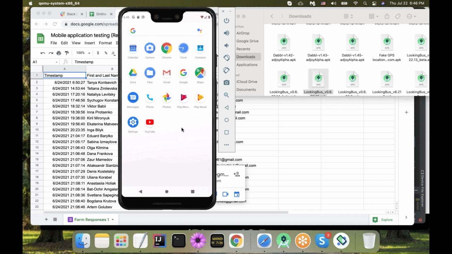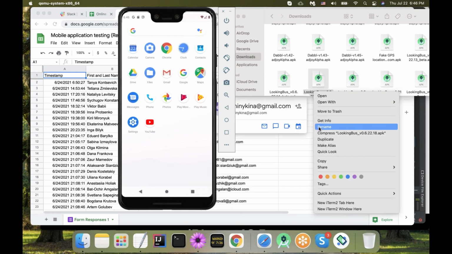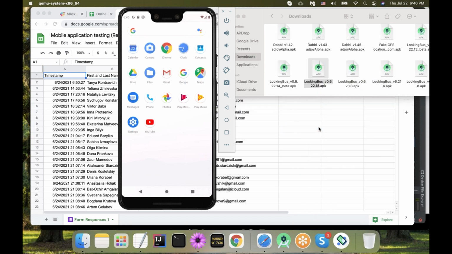So unfortunately, what I would have to do right now is install it from the command line. And you don't have to do it, or you can try to do it. It's up to you. So no Looking Bus here, but I need to get it here. Drag and drop didn't work. I will install it in a different way. And the different way would be